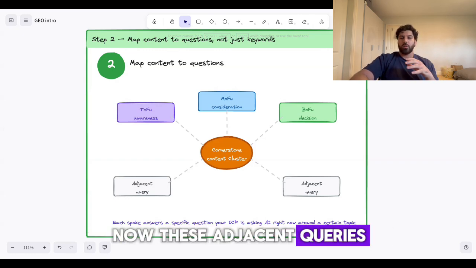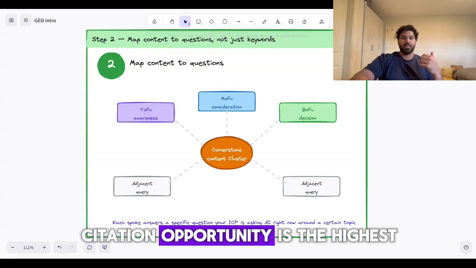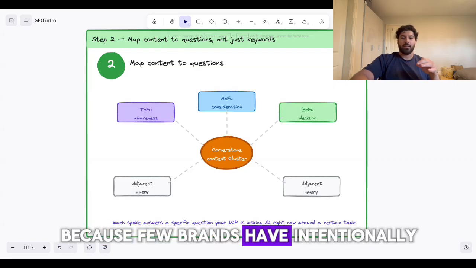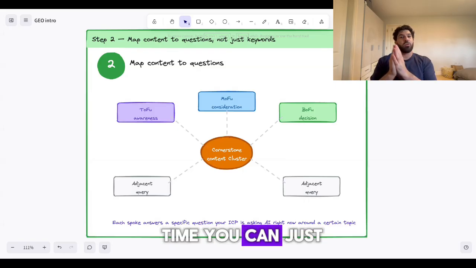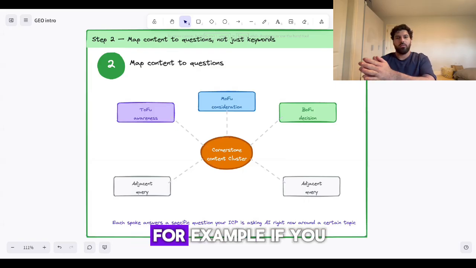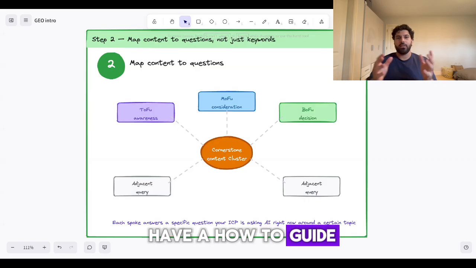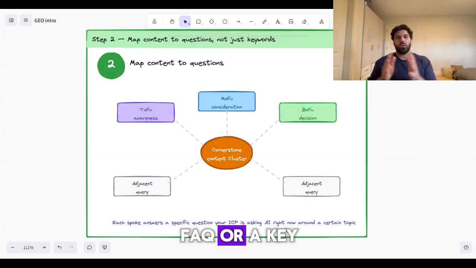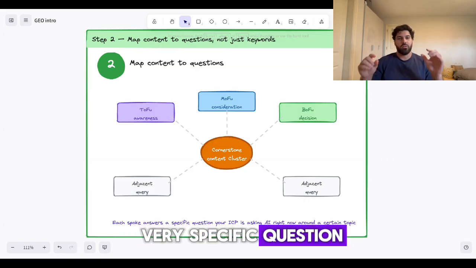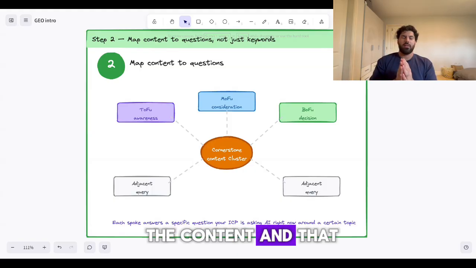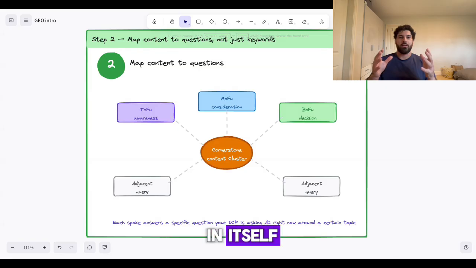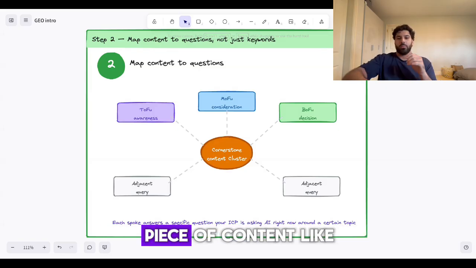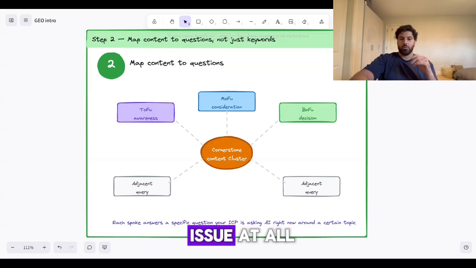Now, these adjacent queries could be where AI citation opportunity is the highest because fewer brands have intentionally created content for these queries. A lot of the time, you can just put them specifically in your content. For example, if you have a how-to guide, you can put a specific FAQ or a key summary that answers a very specific question, which you can include in the content, and that should be good enough. But if the question is quite deep and quite a big topic in itself, then you can go ahead and create an external piece of content like that, and it's no issue at all.